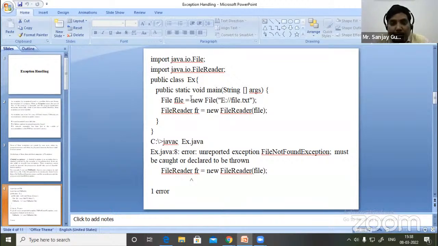Here I again tell you that there is no syntax error. The compiler raises the indication at FileReader fr is equal to new FileReader file, meaning the file is not found as file.txt. This type of exception is called a checked exception.